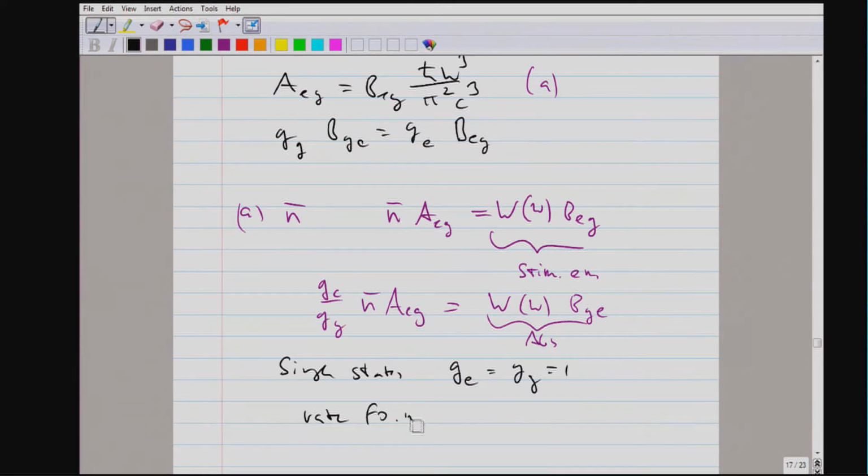that the total rate for emission was proportional to n for stimulated emission, and then we have the extra 1 for spontaneous emission, whereas the rate for absorption was n times the spontaneous emission.